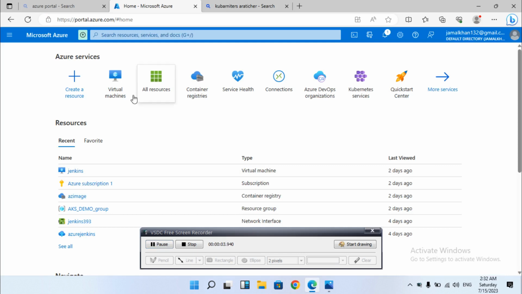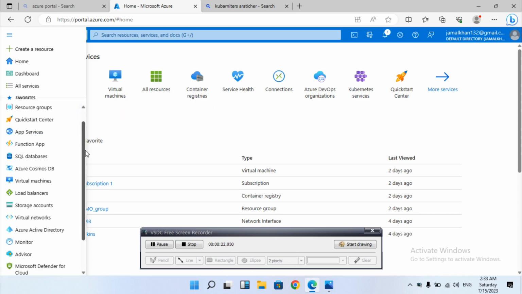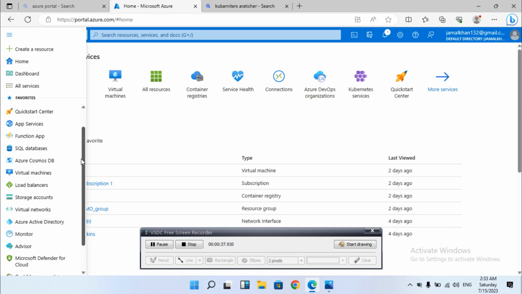Alright, once you log in to the Azure portal, you can see a few resources. You can go to the menu bar and find multiple options there, like dashboards and home, all resources, databases, virtual machines, storage accounts, virtual networks and Azure directories. There are many things there. Since we are focusing on creating a cluster, let's move to our portal right now.